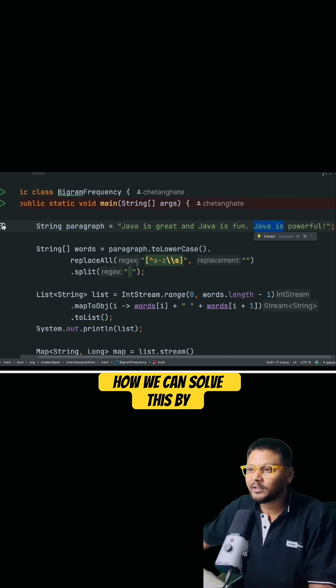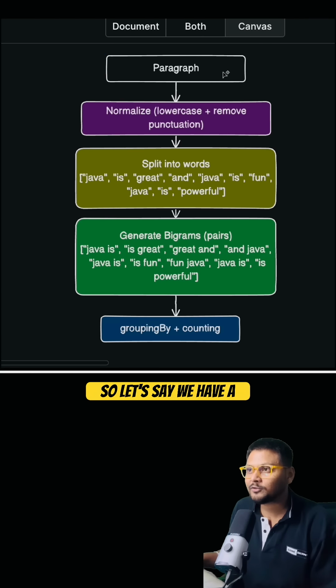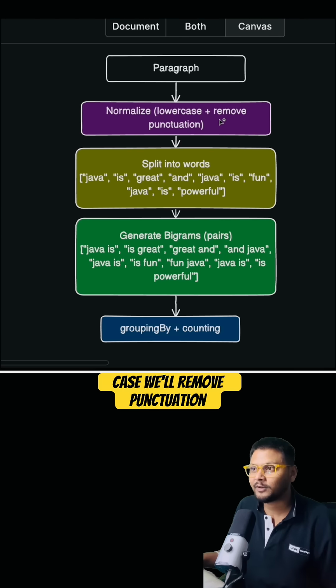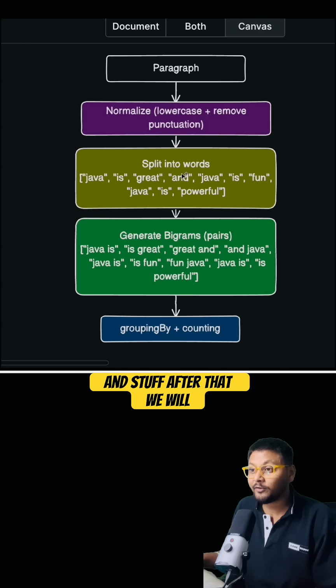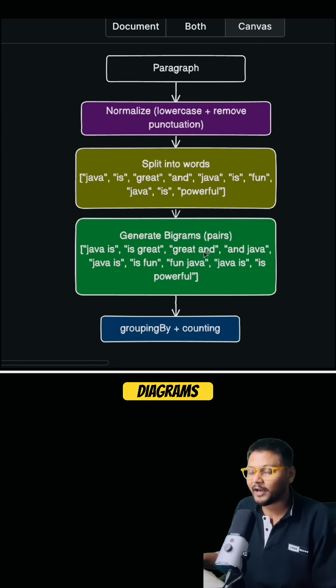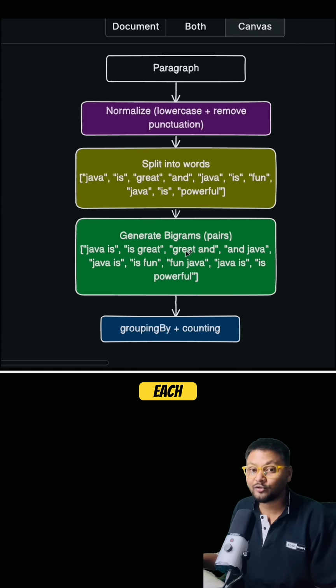Now how we can solve this by using Java streams? So here is basically the approach we are going to follow. So let's say we have a paragraph, we can just normalize it. We will convert it to lowercase, we'll remove punctuation and stuff. After that, we will split the paragraph into words, array of words basically like this. Once we do that, we can just generate bigrams. Once we have this particular pairs, we can just go ahead and apply grouping by and counting on this particular list, and we will get the count of each bigram over here.